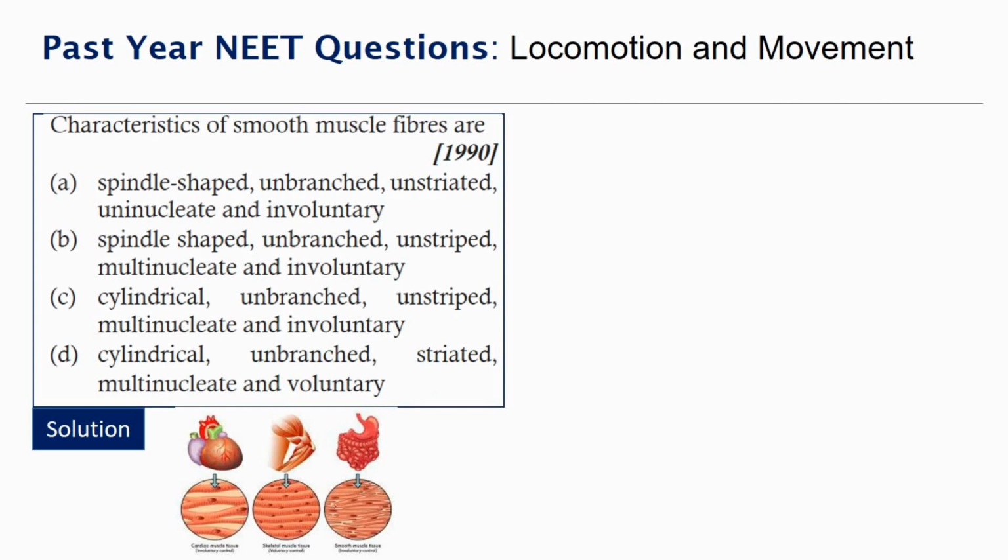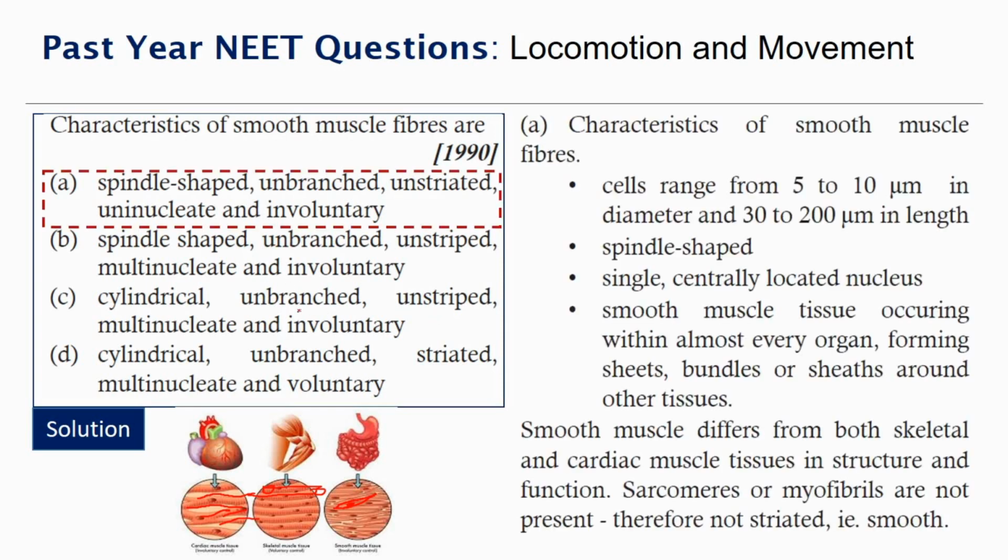So let's look at the characteristics of each muscle. Taking a closer look, smooth muscle cells are spindle shaped, not branched, and have a single nucleus only. Skeletal muscles are cylindrical, multinucleated, and not branched. Cardiac muscles are branched, cylindrical, and uninucleated. Smooth muscles are involuntary. We don't know if they are moving inside our stomach or something. So they have asked about smooth muscle fibers. The answer is they are spindle shaped, unbranched, unstriated, uninucleate, and involuntary.